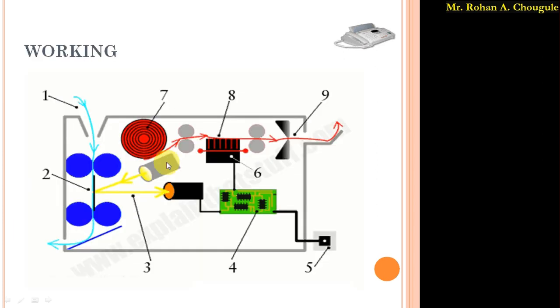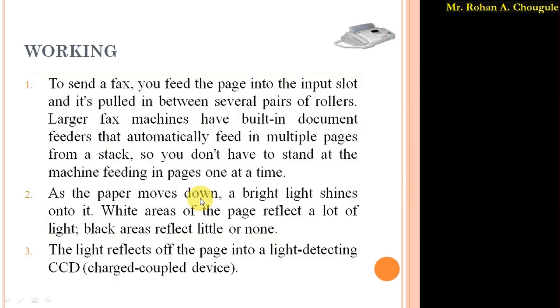So the light is inserted on this paper, and whatever reflection is there is received by this CCD. What is this CCD? The light reflects off the page into the light-detecting CCD. CCD stands for charge coupled device.